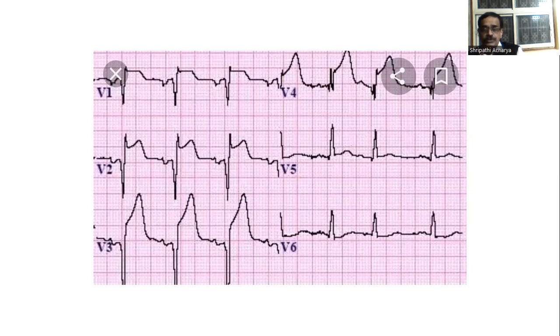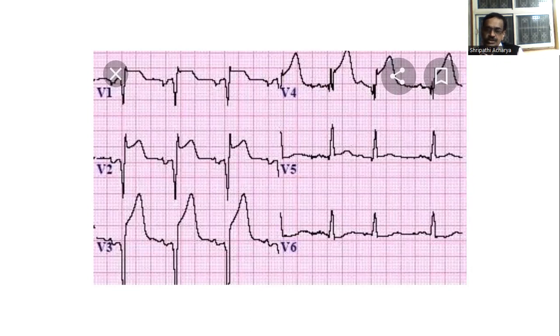The leads opposing the inferior wall, that is 1, AVL, and V1 to V6, show reciprocal changes, that is ST depression and T wave inversion. The more the ST-T changes, the more leads are involved, and the more severe is the infarction.